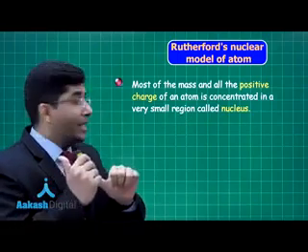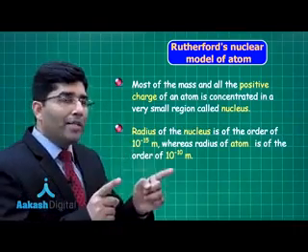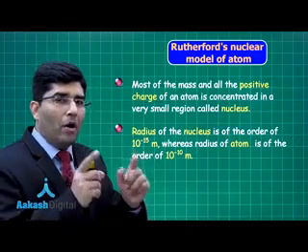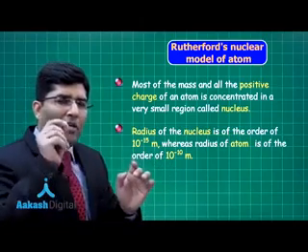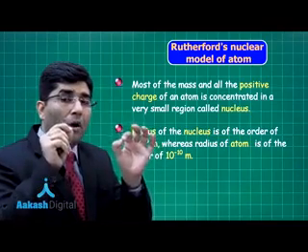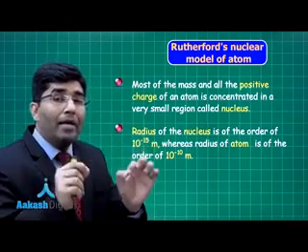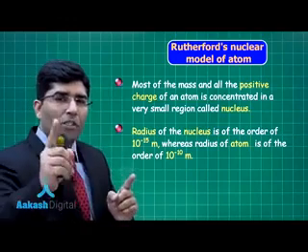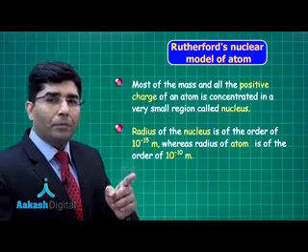We just discussed this. Now, the second point. He said that the radius of the nucleus is of the order of 10 to the minus 15 meters and the radius of the atom is of the order of 10 to the minus 10 meters. It means that the nucleus is very, very small, almost 1 lakh times smaller than the size of the atom. And one more thing, Rutherford was the first person to give the size of the nucleus and atom.